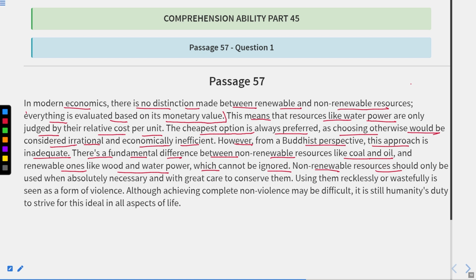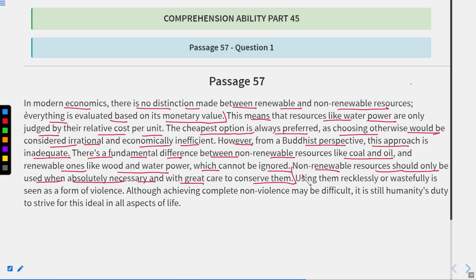Now, non-renewable resources should only be used when absolutely necessary and with great care to conserve them. It means when there is no other option available. If they are really required, they should be used. If they can be substituted with something else, they should be substituted. Using them recklessly or wastefully, it means if we waste them, is seen as a form of violence.